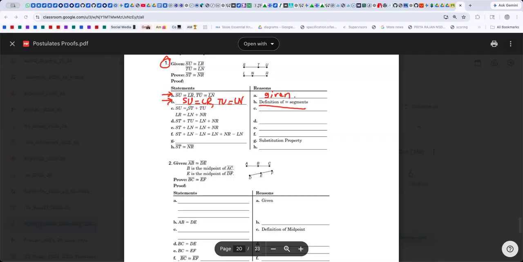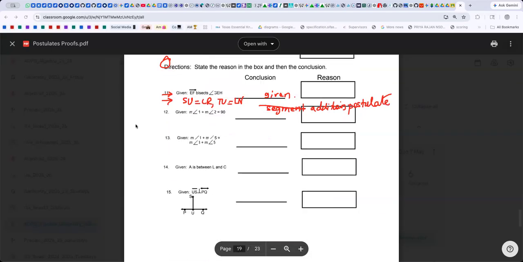Okay. SU is equal to ST plus TU. Segment addition postulate. Oh, okay. Both are segment addition postulate. Segment addition and angle addition postulate we already saw, right? You got it? I didn't write that. I can write. Segment addition postulate we did it. I'll tell you. Okay, that's okay.